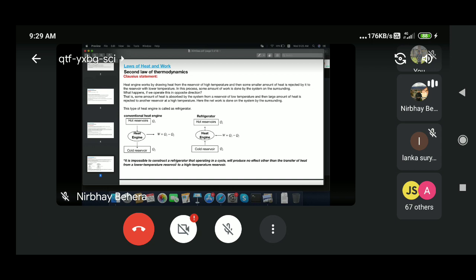So for that, you have to do some work, and that work should be done on the system by the surrounding. Here your surrounding is nothing but the whole system; you have coolant in your refrigerator, and you are supplying some energy, and that energy is your electricity.